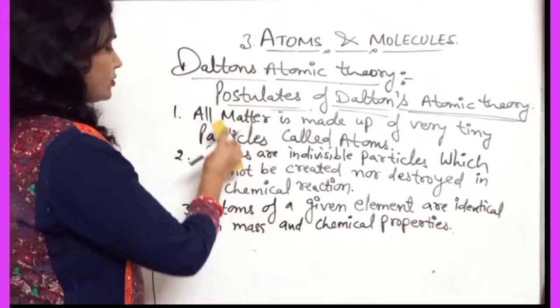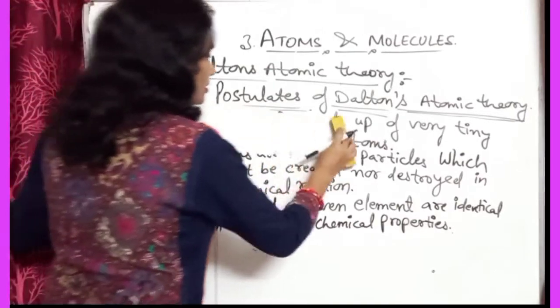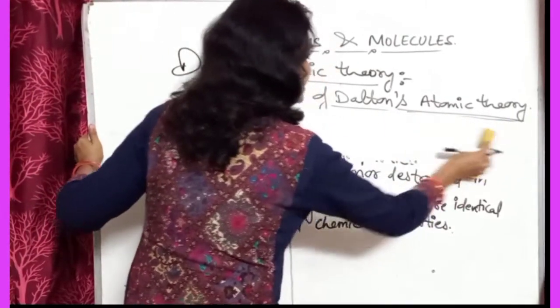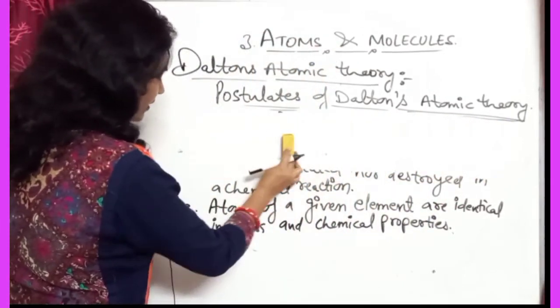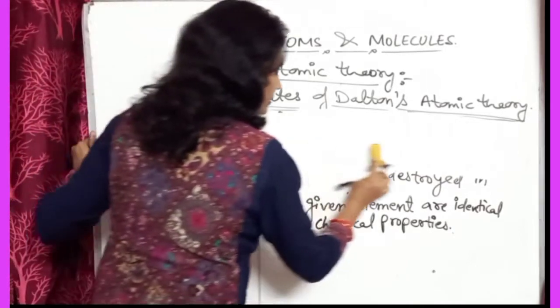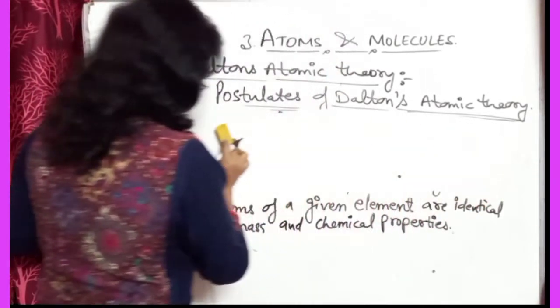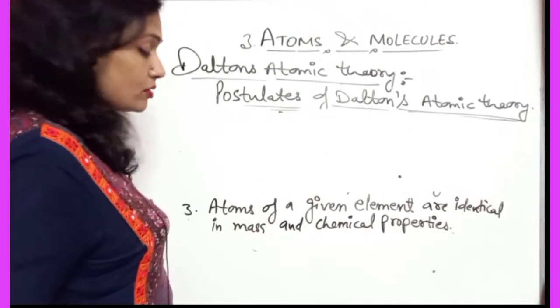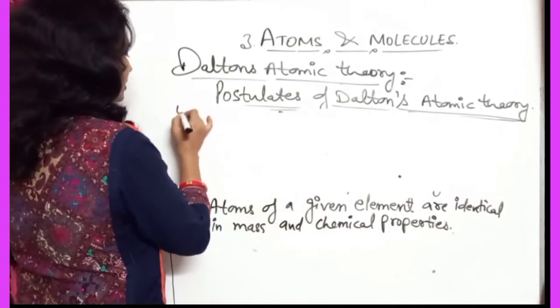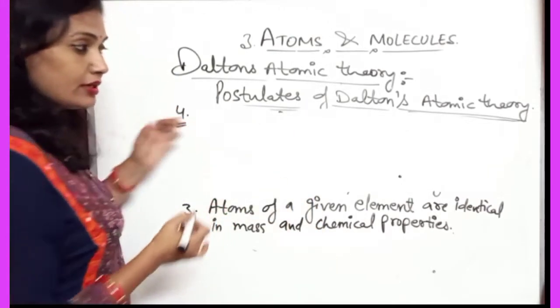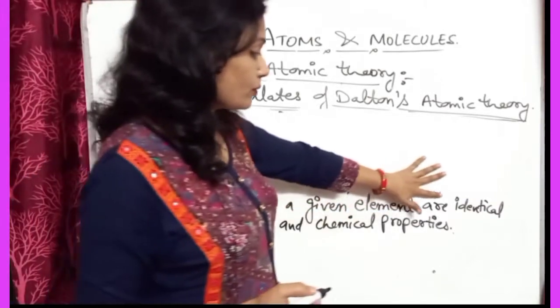Now for the next postulate. These postulates are also given in your book; I think six postulates are given there. You can learn and write these postulates. If these are easy, you can learn these, otherwise you can learn from your book also.